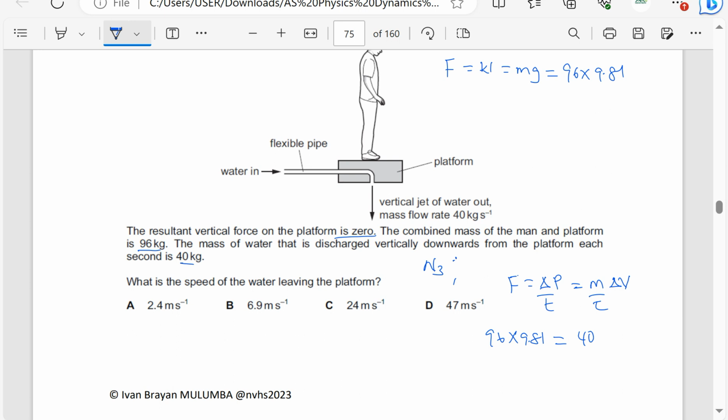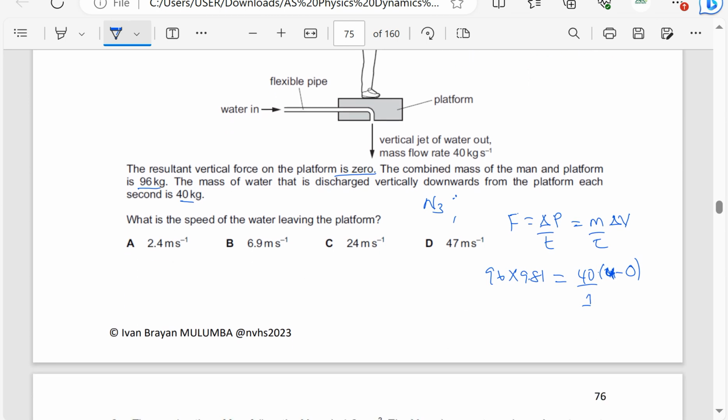The mass of water discharged vertically downwards from the platform each second, the time is 1 second, so this is over 1 second. And the velocity is the speed of the water leaving the platform. So let's say it leaves with the speed u, and the final velocity is 0, because the resultant vertical force on the platform is 0. That means the upward force is equal to the downward force. So if I know the downward force is the weight, by Newton's third law, the upward force is also equal